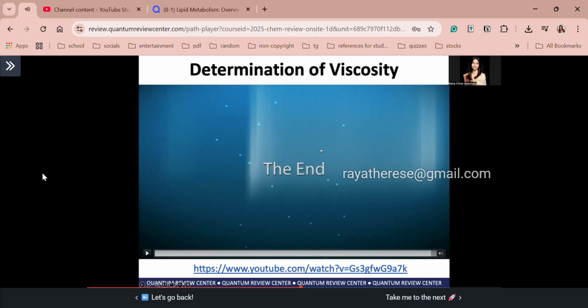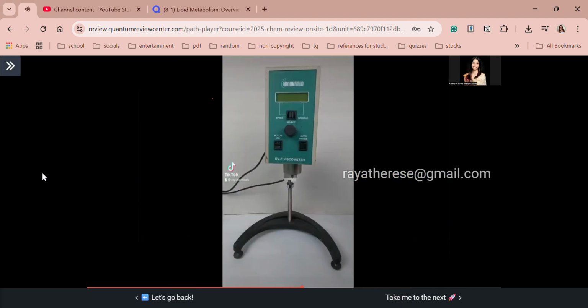So now we know how to determine the viscosity using the Ostwald viscometer. Actually, it is never used in the lab. But when I worked in an R&D lab, I got to experience how to use a digital viscometer. It's much easier, guys. You just have to find the correct spindle. The spindle is like a stick, and it rotates around your sample.